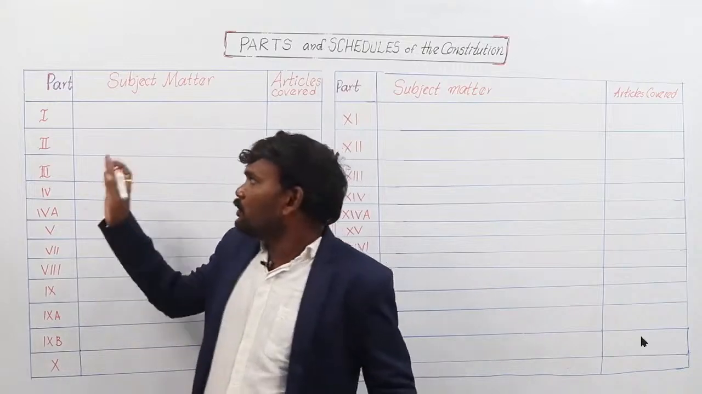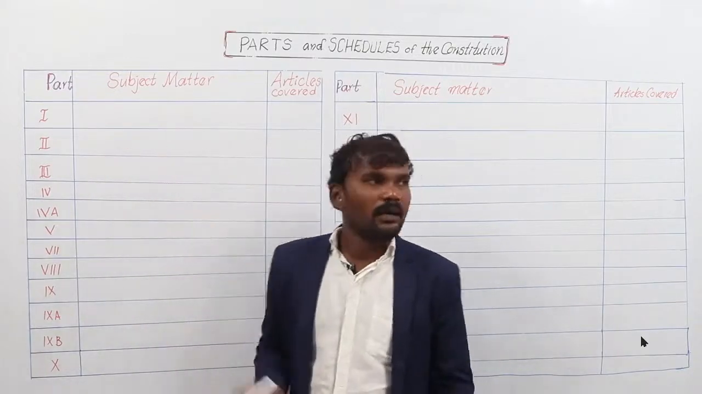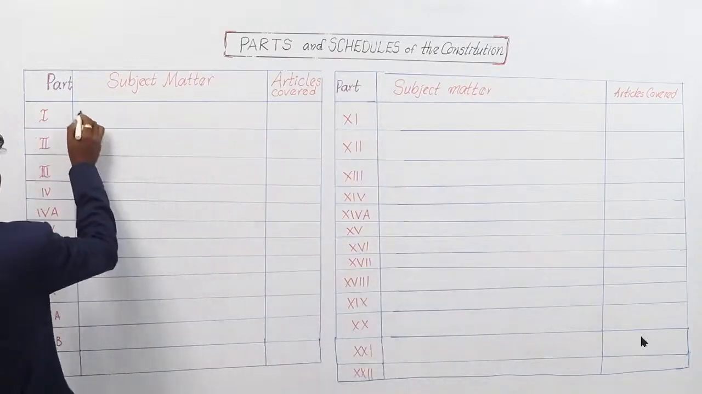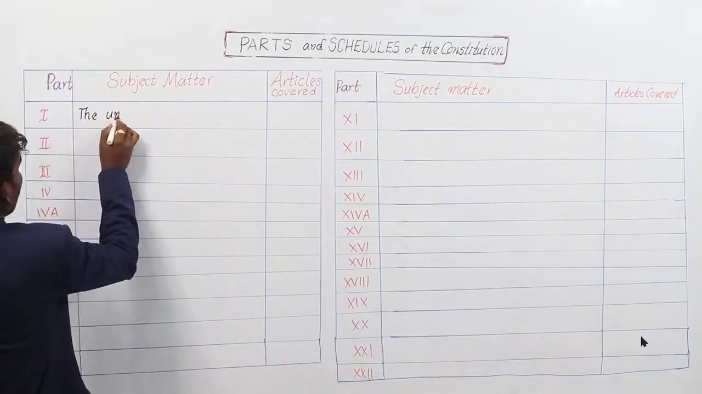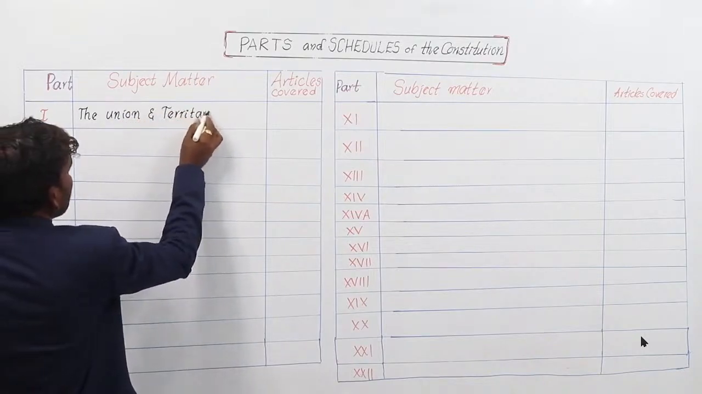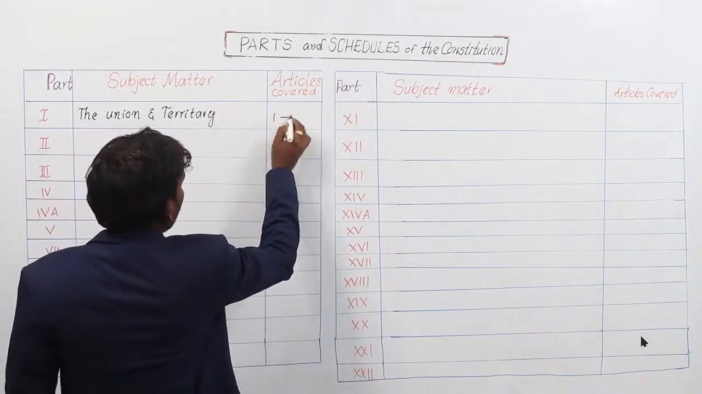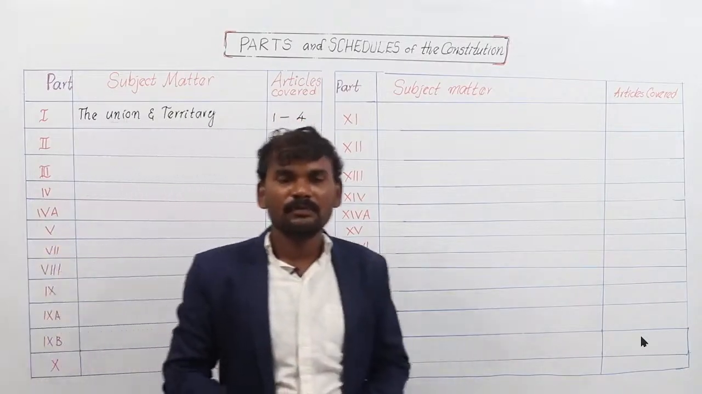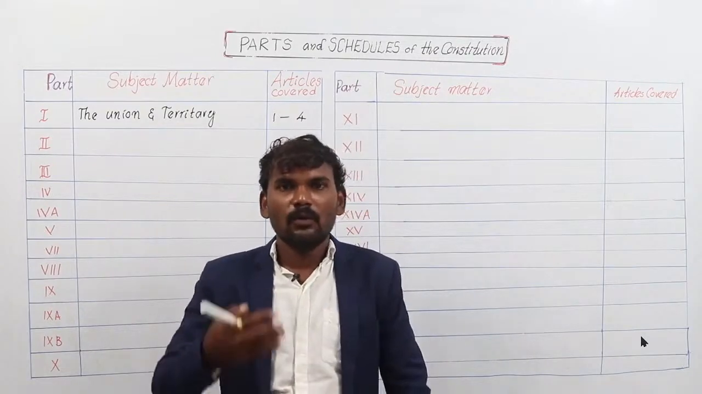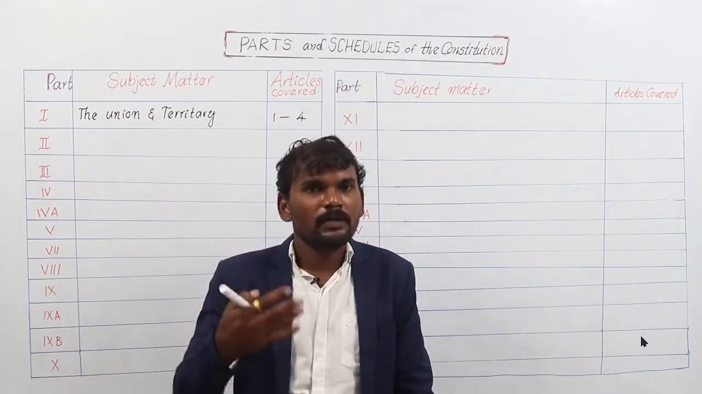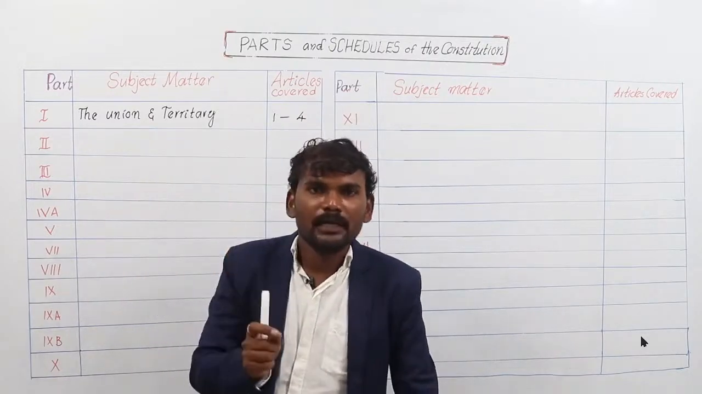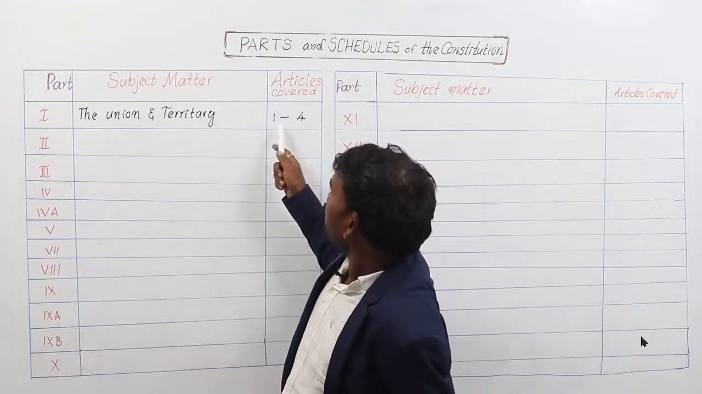Okay, coming to the point, which part deals with which subject and the articles covered? We have to remember. Okay, coming to the first one. First part, the Union and its territory. Articles covered are from 1 to 4. The first part deals with the Union and its territory, meaning what is India, how India is formed, how the states are reorganized, how the states are formed or divided. All these things are mentioned in this first part. So the first part deals with the Union and its territory. Articles are covered from 1 to 4.